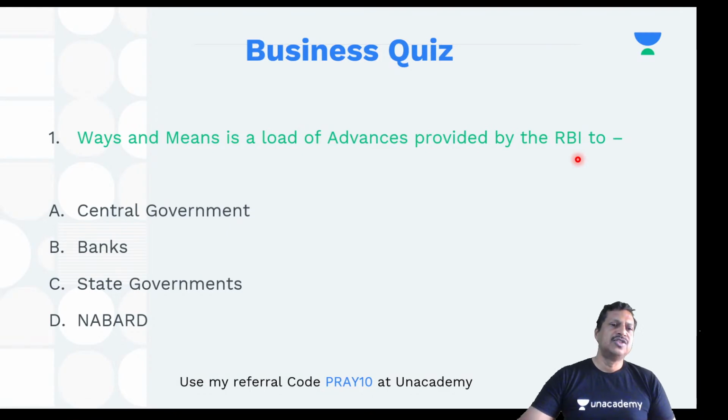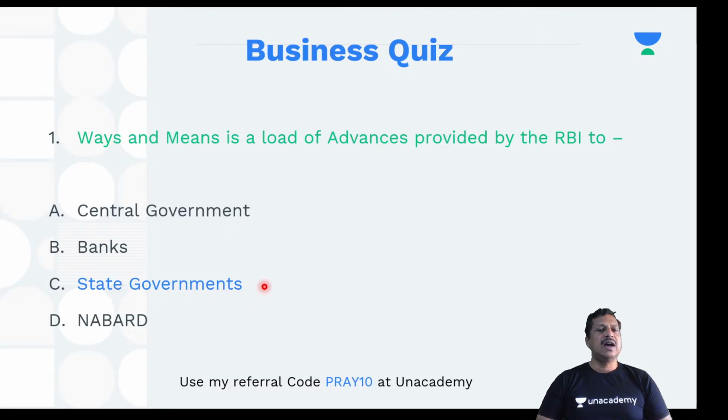None of you? So the term is ways and means. WAM is the term, right? And in this, it gives loan. The RBI gives loan to some entities and organizations, you can say, under ways and means. So what is the scheme, right? The scheme is ways and means, and under this scheme, RBI gives advances, and these advances are given to state governments, right?